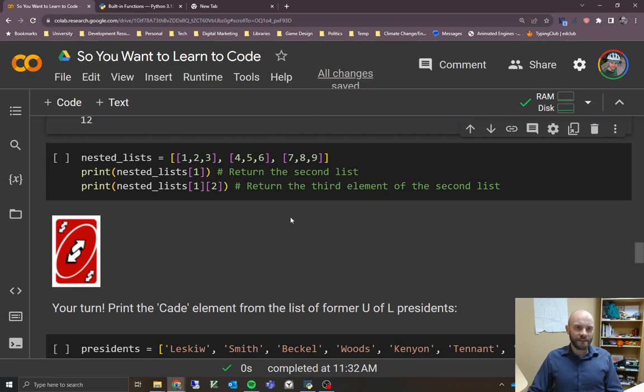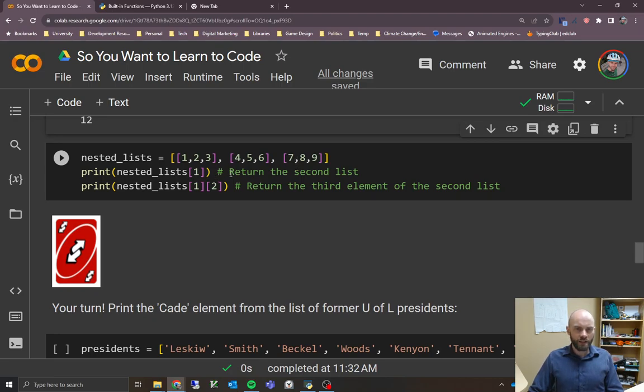Again, getting slightly more advanced. You don't really need this just yet, but it's good to know that you can do this. Not only can you have the other data types that we've looked at so far, you can have lists as part of a list. So here's an example of a list with 3 elements. When you put a list within a list like that, it's called nesting. They're nested lists. So here's an example of 3 elements, and each element is a list as well. The first element is a list of 3 numbers, and then 3 other numbers, and then 3 other numbers.